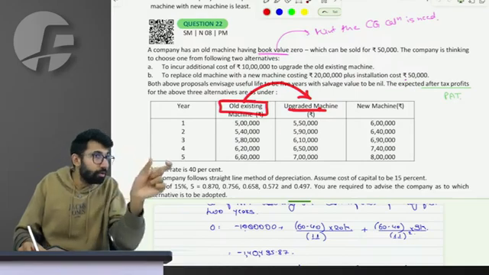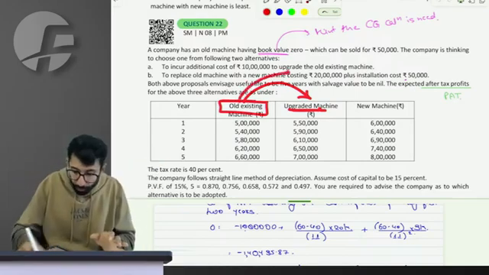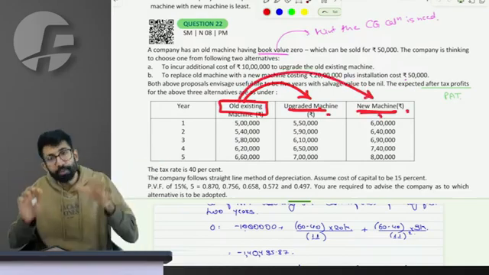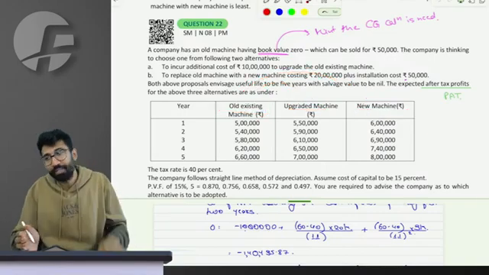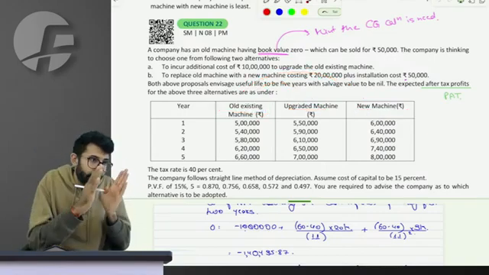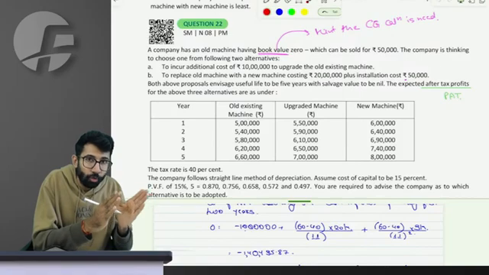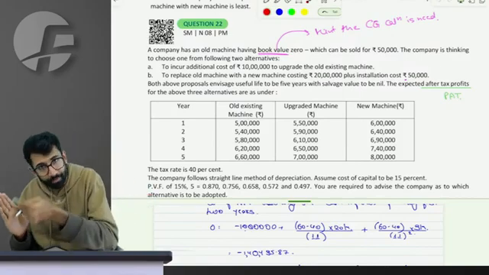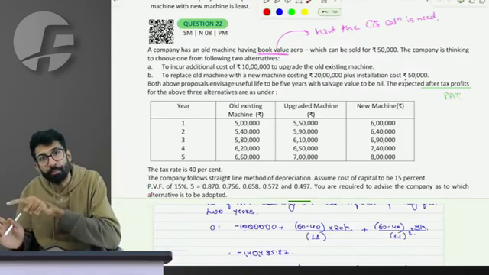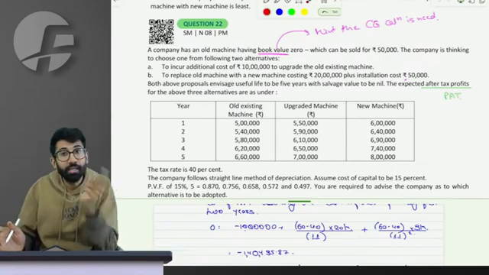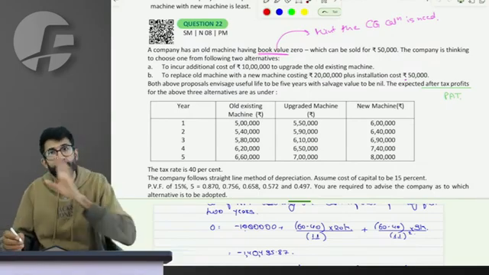Scenario 2 is old versus new. So you have to think replacement only, but you have to think twice. First, you say option 1 is continue to use the old. Option 2 is upgrade. So when you do it, how much is the incremental initial outflow? How much are the incremental annual inflow? And how much is incremental salvage value?